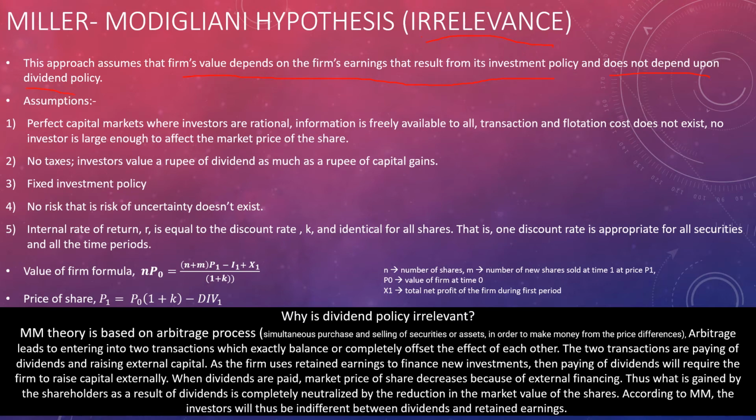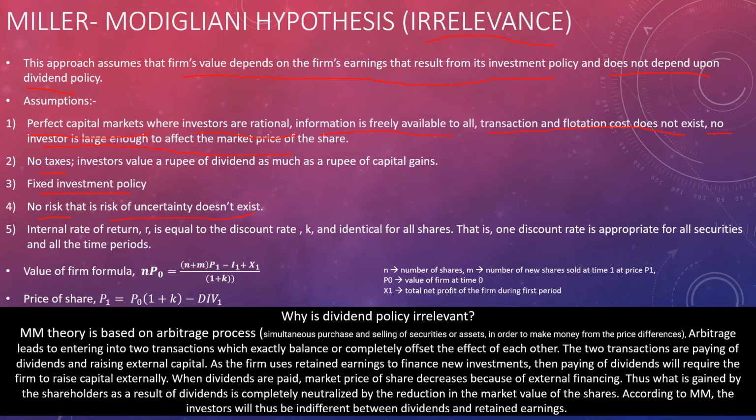Here the assumptions are perfect capital markets, that is, where investors are rational, information is freely available to all, transaction and flotation costs do not exist, and no investor is large enough to affect the market price of the share. There are no taxes, there is a fixed investment policy, and there is no risk, so obviously the risk of uncertainty also does not exist.